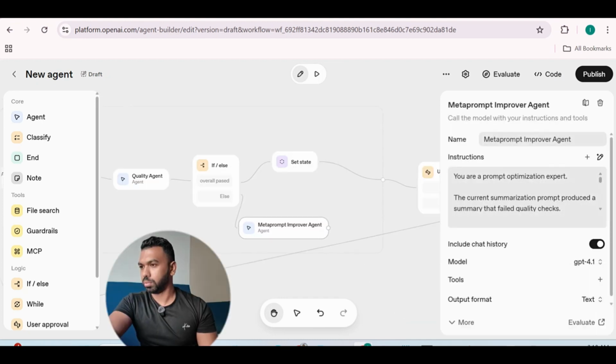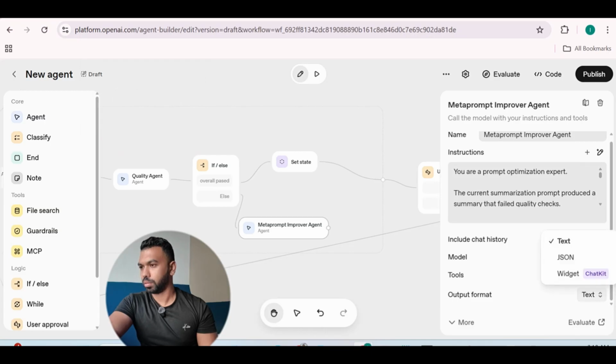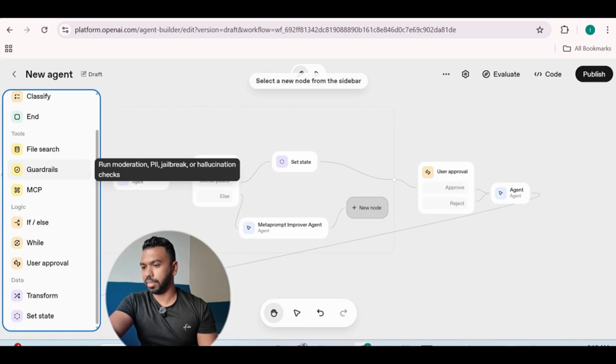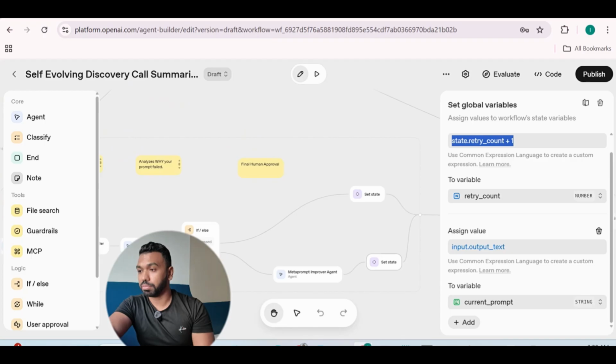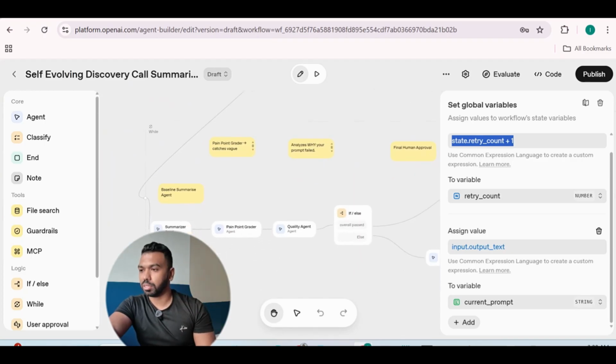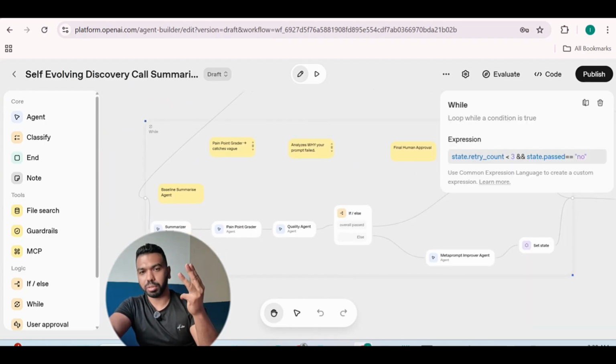We need to make sure the output is text. The last thing you need to connect here is state. Set the state to retrieve count plus 1. So basically what that means is it's going to add one more number to the last number until it hits the maximum number. In this case, the maximum number of iterations is going to be 3, because we've set up the while loop to do 3 rounds of iterations.